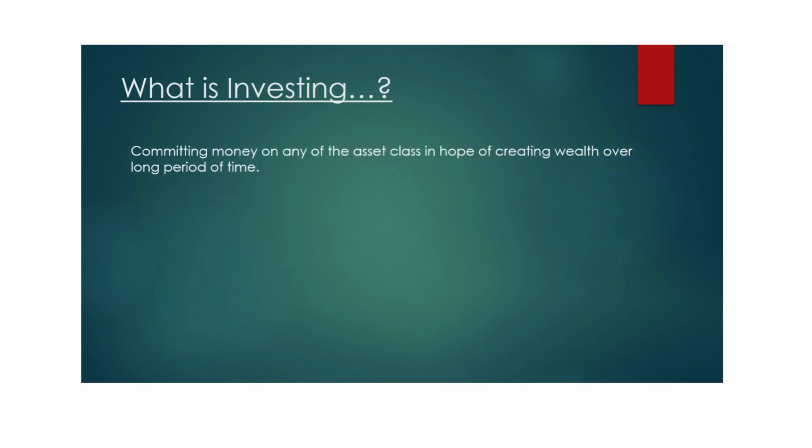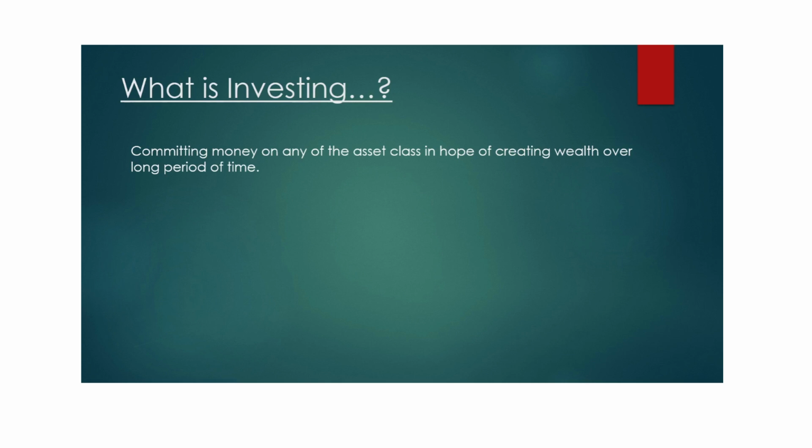Let's start with what investing is. The definition says: committing your money to an asset class in hope of creating wealth over a long period of time. You can see there are four important points to observe. First, committing your money. Next is the asset class, which refers to the avenues where you can invest your money. Some common asset classes are real estate, equity, and gold. These are the different instruments in which you can make your investment.